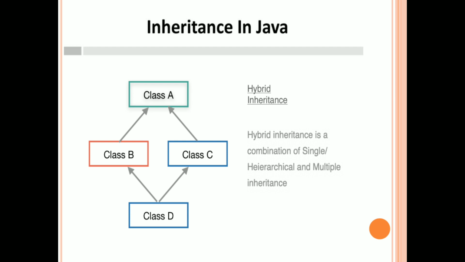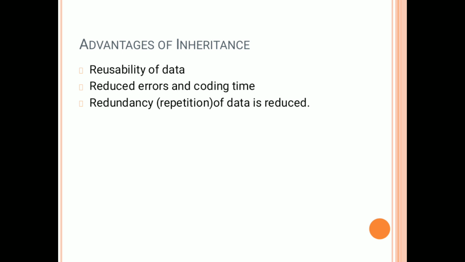Advantages of inheritance. The main and important advantage of inheritance is that, by the concept of inheritance, we can reuse the code. That is, reusability of data is possible because of the inheritance mechanism. Because of the reusability, coding time is reduced, and because of the reduced coding time, errors that occur in coding will also be reduced.